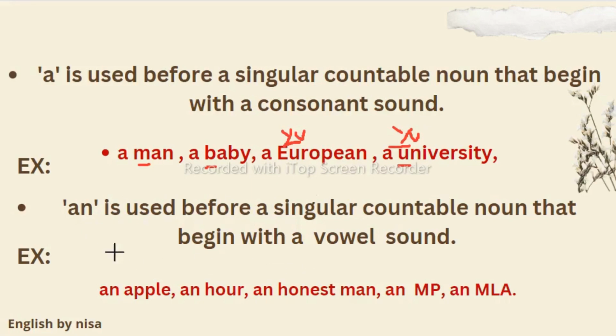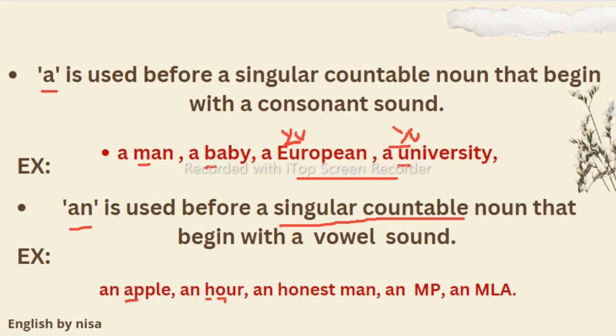So for example, here we can see all this. Now let us see that an is used before a singular countable noun that begins with a vowel sound. Because a and an show the number one, we have to take them along with a singular countable noun. So here, an apple, where a gives a vowel sound, and an hour, because h is silent and o is pronounced, and an honest man.